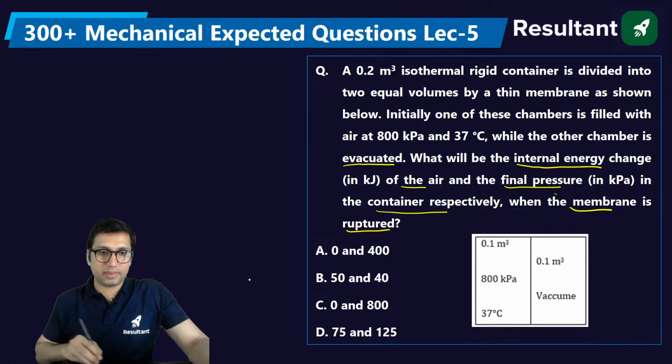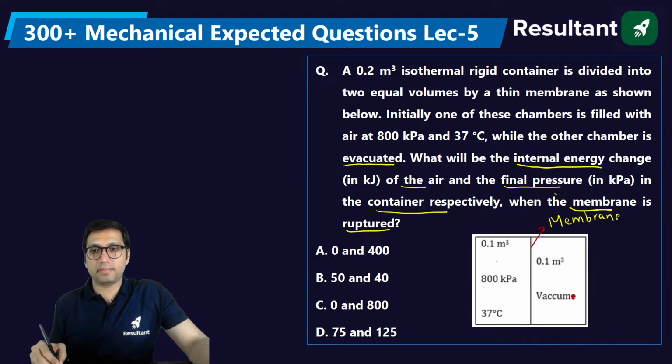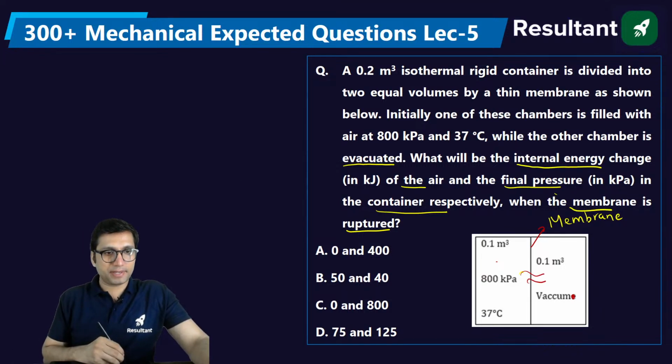So basically, here it is vacuum, here it is gas, and this is a membrane here. When the membrane is ruptured, this gas will expand into the vacuum. So this is a case of free expansion. This is a case of free expansion.